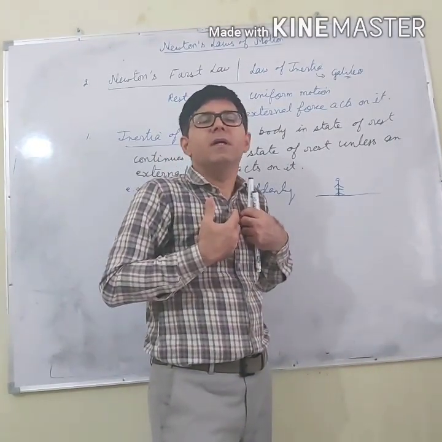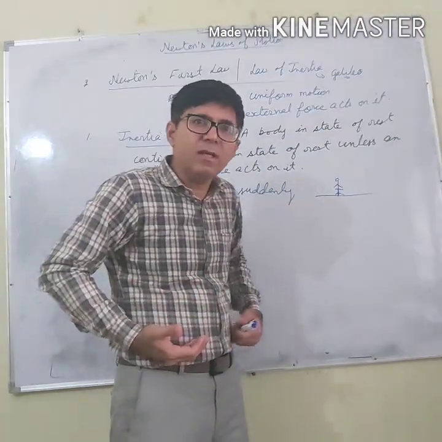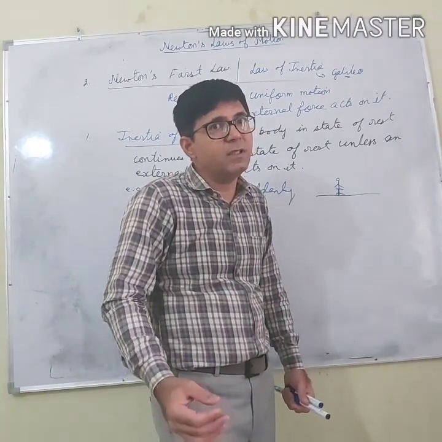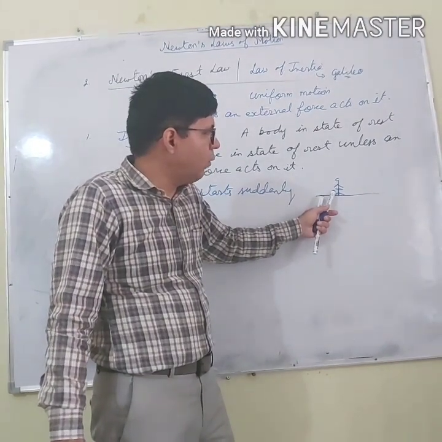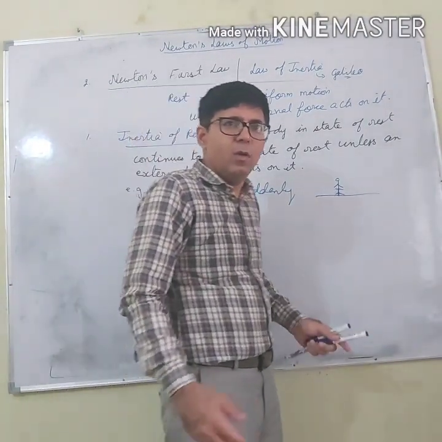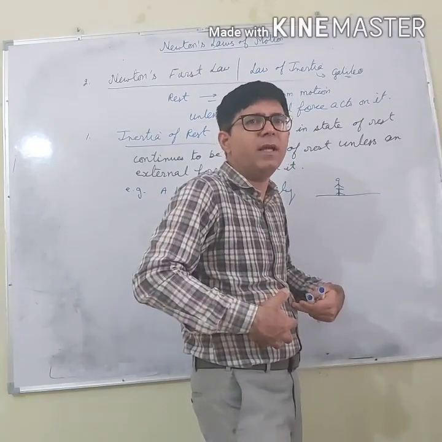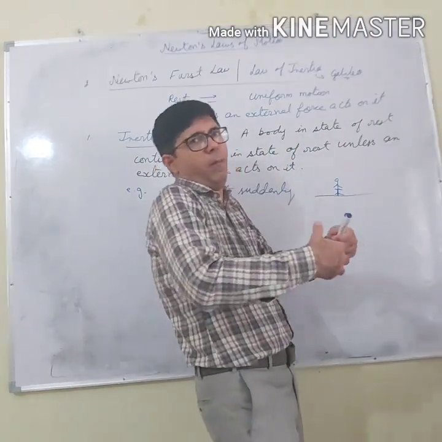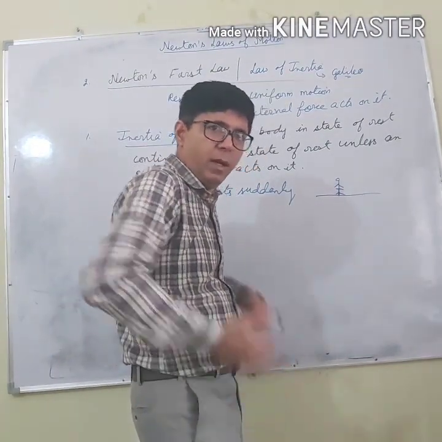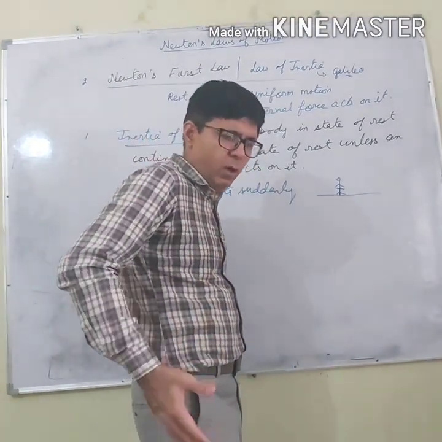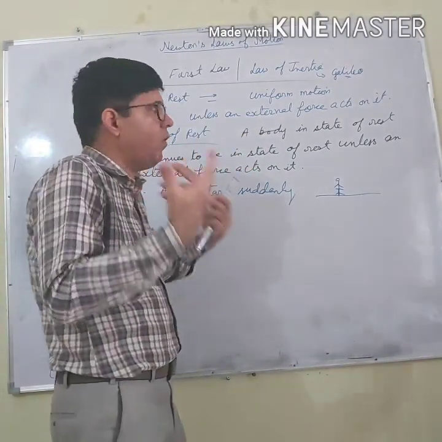So what will happen? There is a mismatch between the upper portion and the lower portion of the passenger. The upper portion remains at rest and the lower portion comes into motion. Lower portion is moving forward, upper portion is remaining at rest. So the passenger will fall backward, because the lower portion is moving and the upper portion remains at rest.